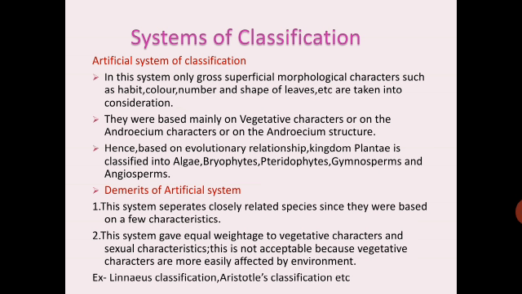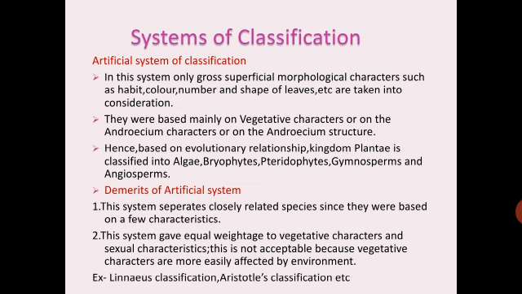Hence, based on evolutionary relationship, kingdom Plantae, as we discussed, is classified into algae, bryophytes, pteridophytes, gymnosperms, and angiosperms. But this system of classification had certain demerits. This system separates closely related species since they were based on few characteristics. This system gave equal weightage to vegetative characters and sexual characteristics. This is not acceptable because vegetative characters are more easily affected by environment.